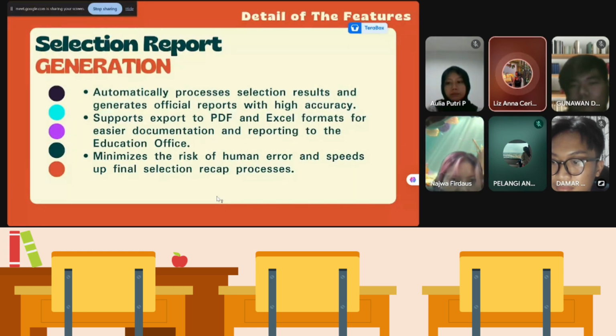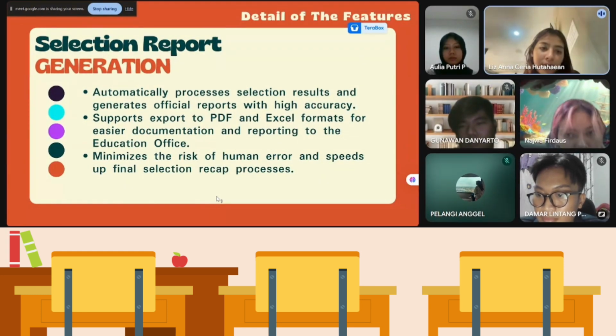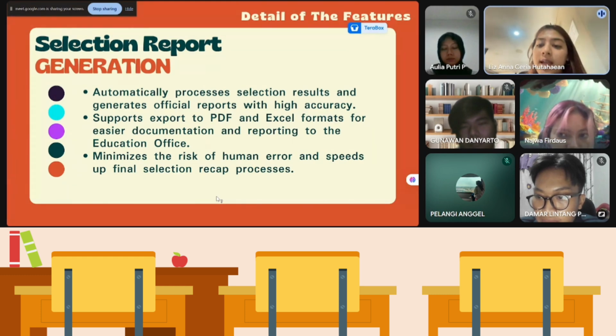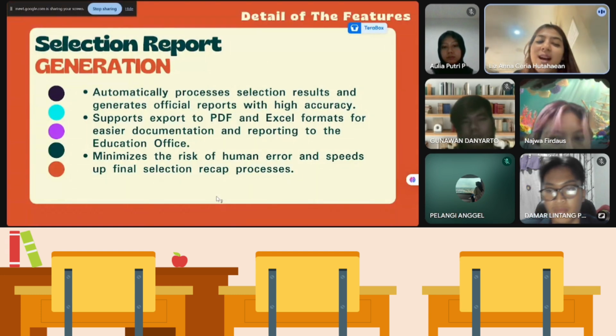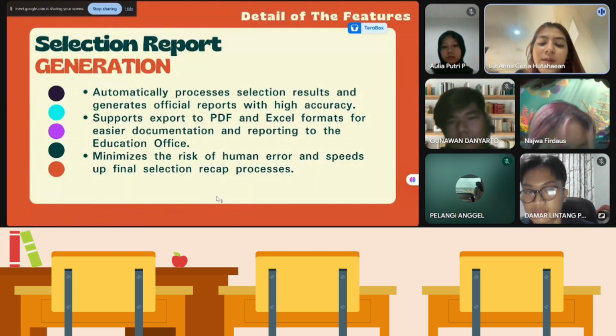This intelligent report generation. The first automatically process selection result and generates official reports with high accuracy. Export to PDF and Excel formats for easier documentation and reporting to the Education Office. And the last minimize the risk of human error in its final selection pickup process.